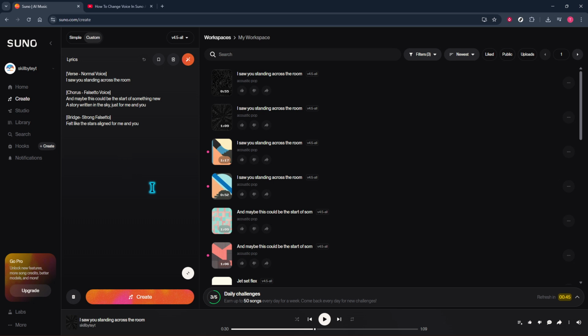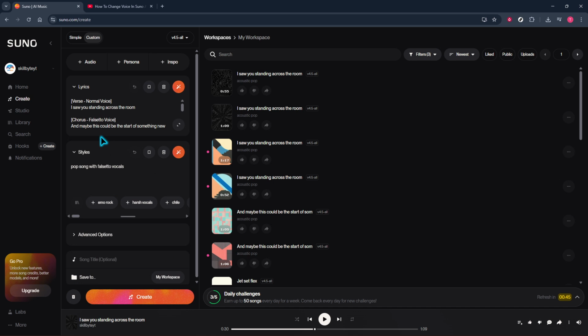Keep these tags concise and consistent from section to section. Repeat them wherever that quality should continue so there's no guesswork. Within the lyrics themselves, use clear vocal descriptors to reinforce your tags. Words such as falsetto, high register, airy tone, soft high voice, head voice, and light vocal style help the system choose breathiness, brightness, and placement. The more precise your language, the more precisely the vocal will respond. Avoid mixed signals like asking for gritty low belts in the same line as soft high voice. If you need contrast, separate it by sections using new tags.